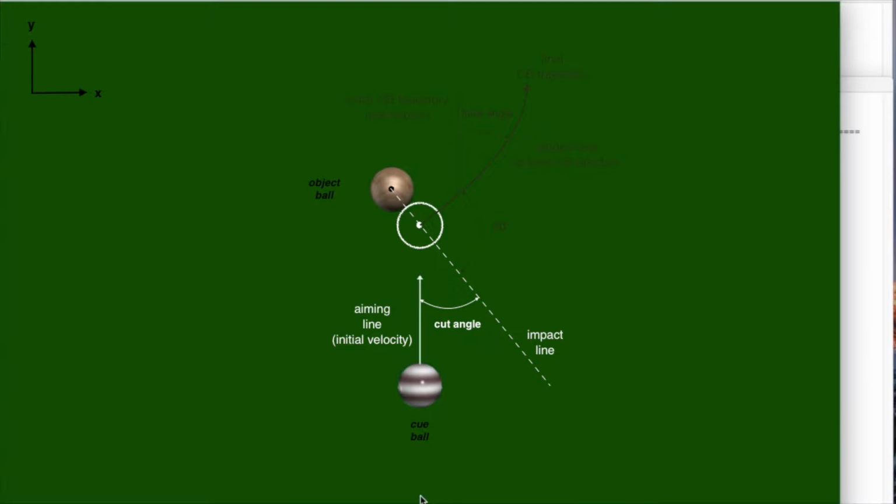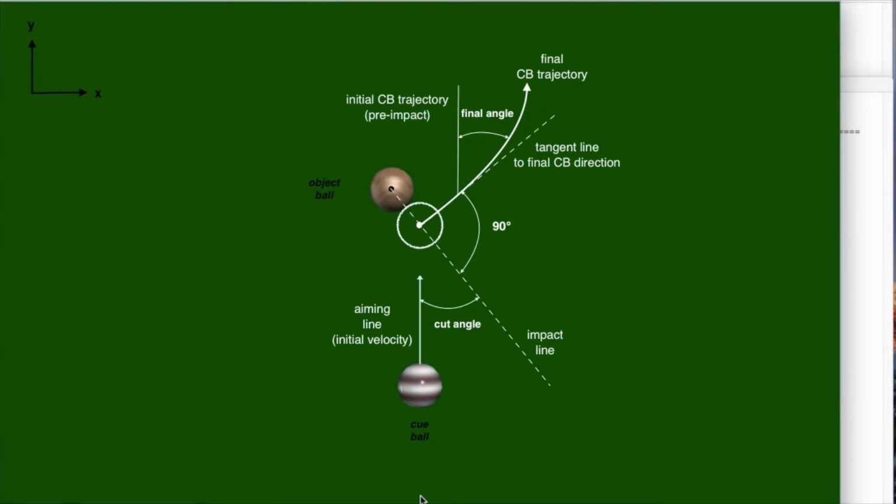The cut angle is the angle between the aiming line, the direction of the velocity of the cue ball before impact, and the impact line, which is the line that joins the centers of the two balls at the moment of impact. When the cue ball hits the object ball, the path it takes after impact is a straight line that makes a 90-degree angle with the impact line. This is called the 90 degrees rule and only applies when the cue ball has no spin. In our case, the cue ball will follow a curved path that is tangent to that 90-degree line, and we will see why shortly. Lastly, the final angle is the angle between the initial aiming line and the tangent line to the final cue ball trajectory.